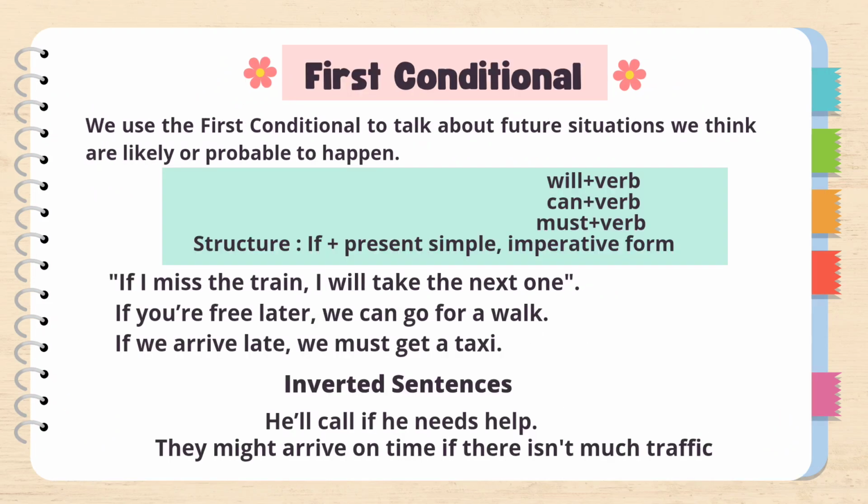First conditional. We use the first conditional to talk about future situations we think are likely or probable to happen. Structure is if plus present simple, and the main clause takes will plus verb, can plus verb or must plus verb. Example: if I miss the train, I will take the next one. In this sentence, there is a 50% chance that the first part of the sentence will happen, and if it happens, the second part is 100% certain.